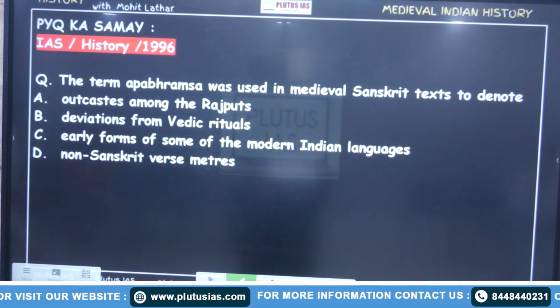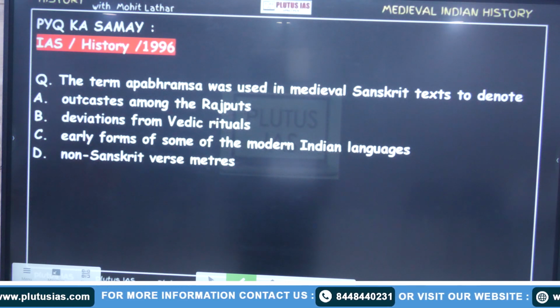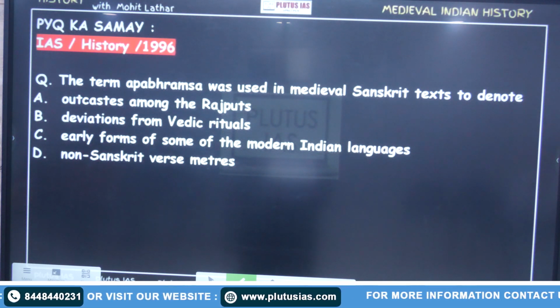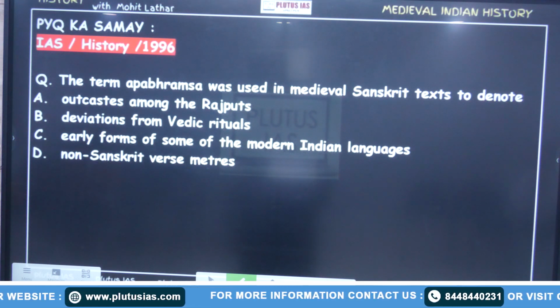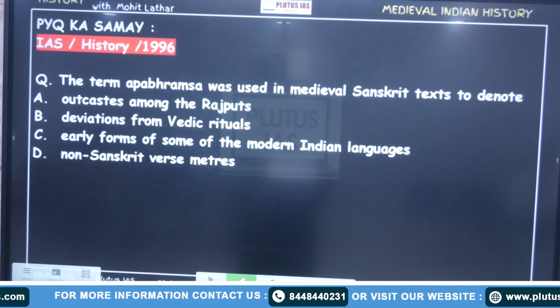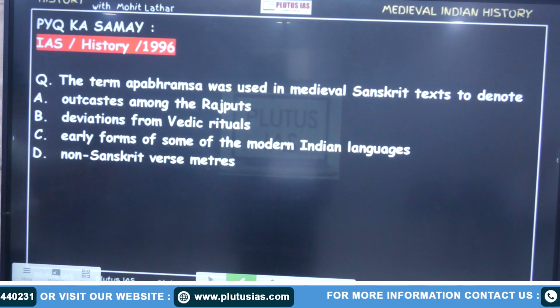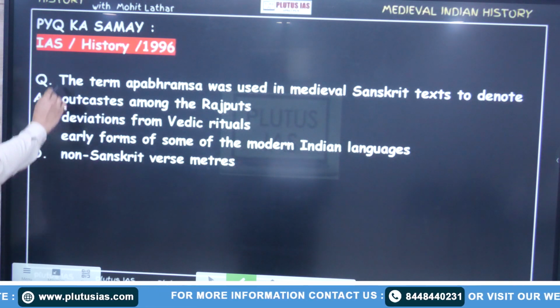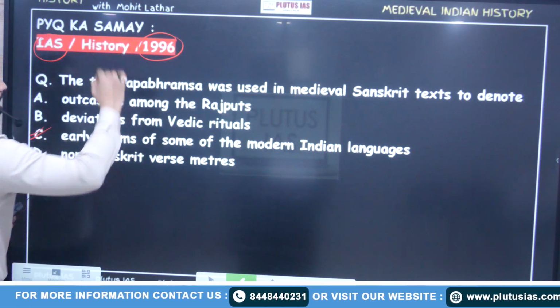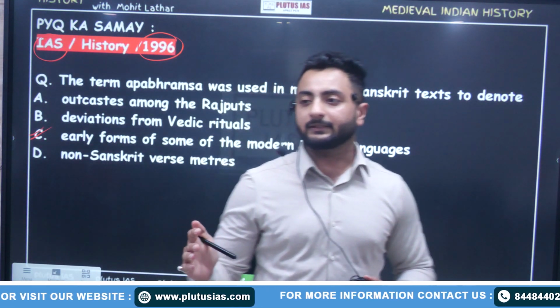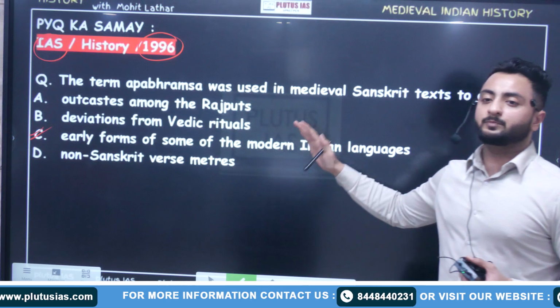The term Apabhramsa was used in medieval Sanskrit text to denote किस लिए denote किए हैं अपभ्रंश? ठीक है, as I told that it was some precursor to Sanskrit language, so this is important. This was asked in 1996. So each and everything that can be important from the exam perspective must be learnt and must be covered.